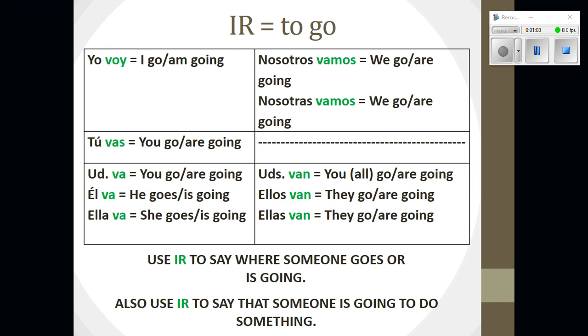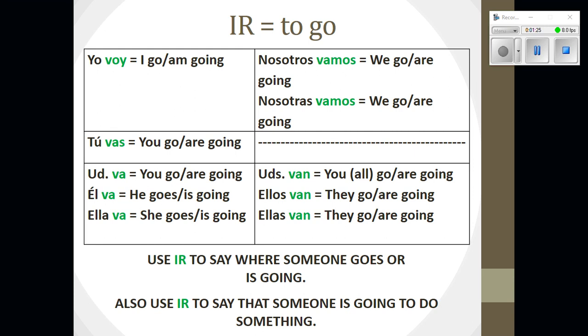Let's go to the plural side. Nosotros vamos or nosotras vamos means we go or we are going. Ustedes van means you all go or you all are going. And ellos and ellas van means they go or they are going. So at this point, let's pause the video and fill in the forms of the verb ir in the chart for part A.